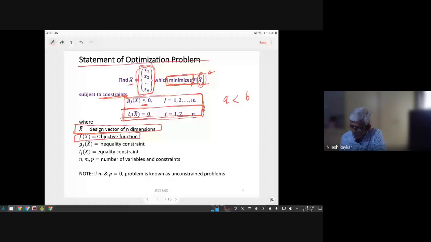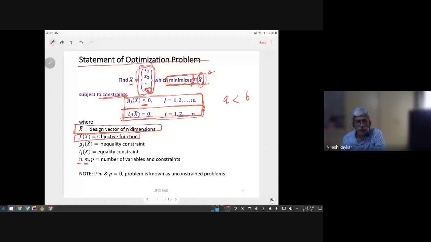Okay, so that is how a problem is defined. And then we are including some subscripts. n is the number of design variables. You can have a problem which is 2-dimensional, 3-dimensional, or n-dimensional, where n is the number of design variables.